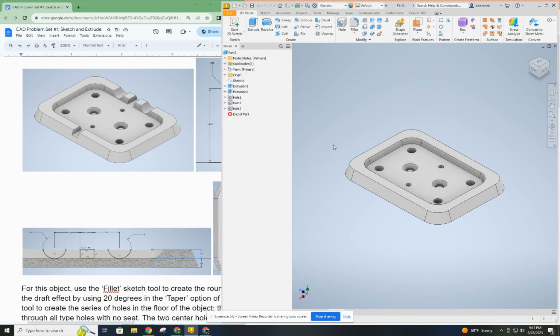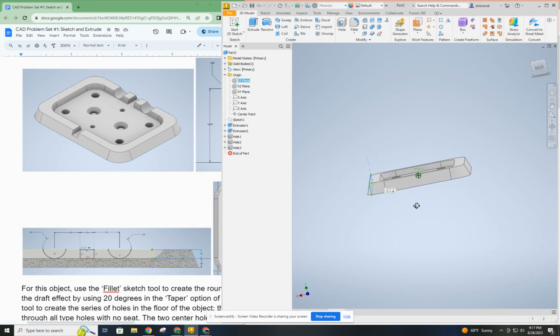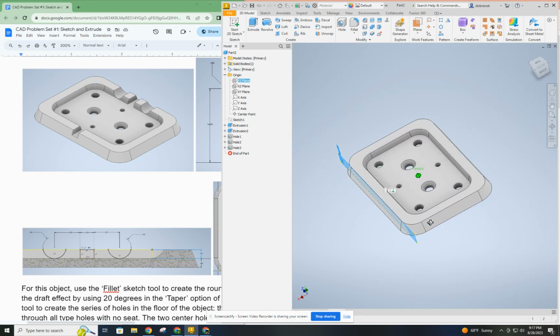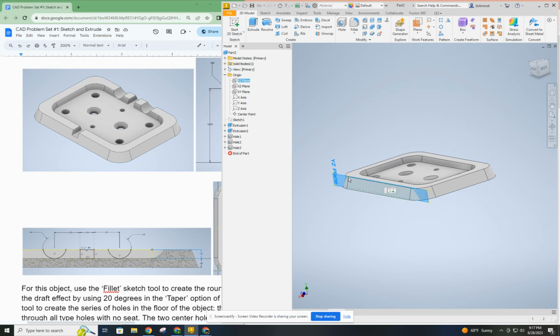Now the best way to do that is to find one of the origin planes that will give us the one that we can build off of to create the sketch plane in the place we need it. So this YZ plane is going to be the best one to do this. It actually has the correct orientation, and we could probably, if we really needed to, use this plane, but that's just hard.